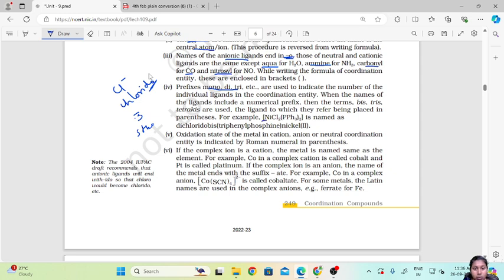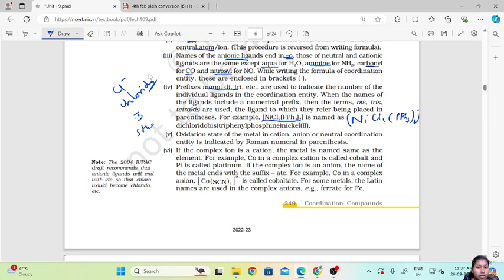This is a molecule here, that is NiCl2(PPh3)2. So here you can see there is a number on both sides. So how will we name this molecule? So first, what do we have to write?